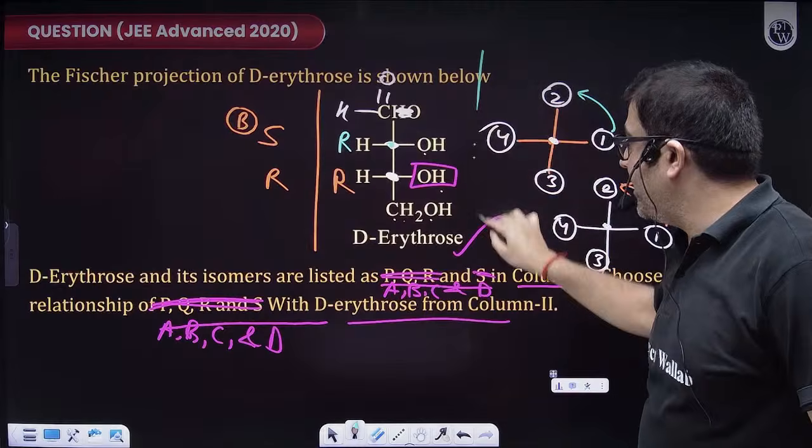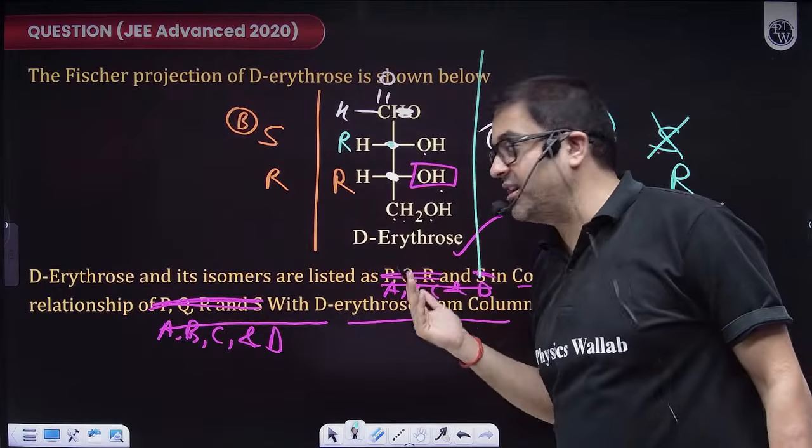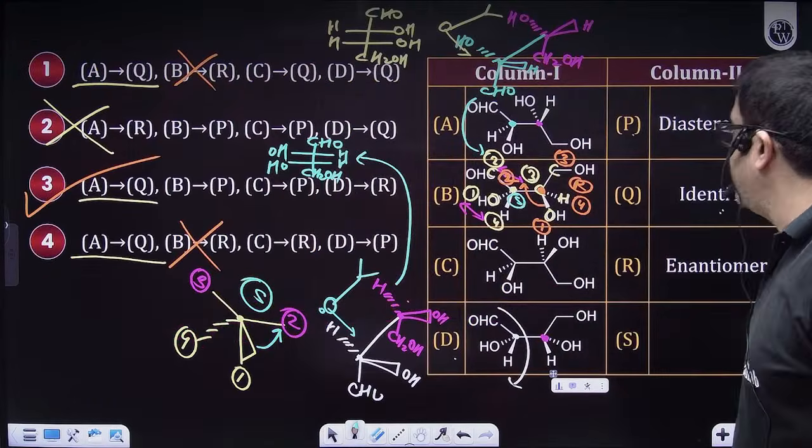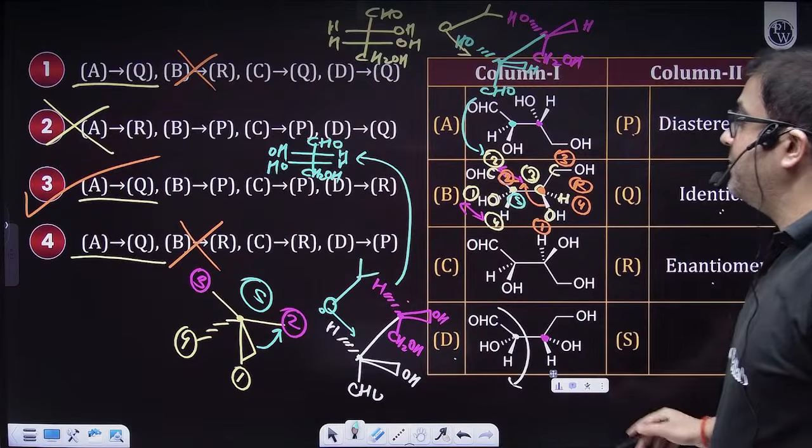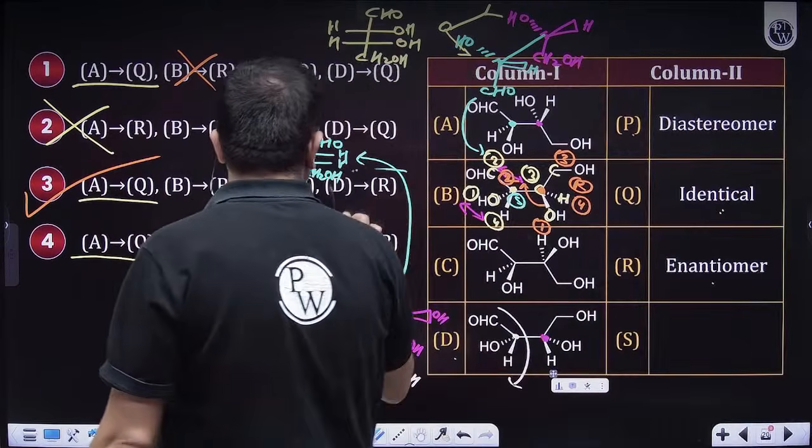Obviously, just make a mirror over here, sir. That is a mirror image. That means D is definitely an enantiomer. That means D is R.